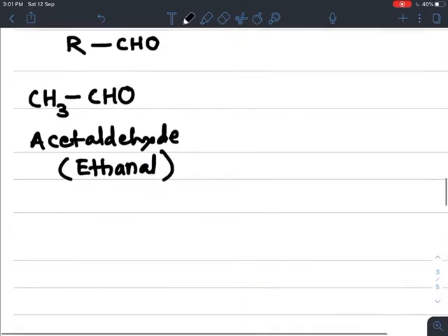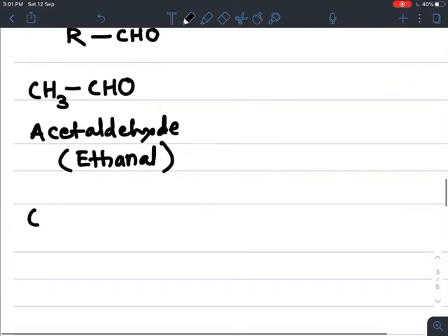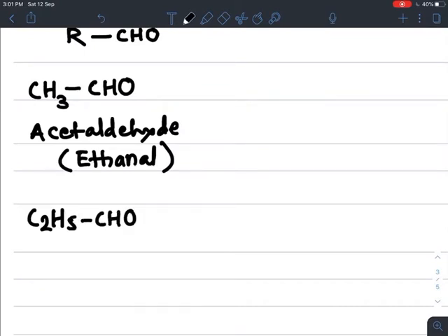So if we take one more example, instead of CH3, if we write C2H5, then a total of 3 carbons are present in this aldehyde, C2 and this one. So 3 carbon containing aldehyde, propionaldehyde, is one more example of aliphatic aldehyde.